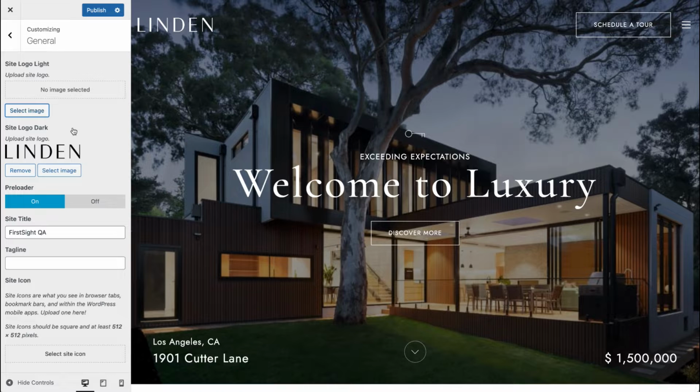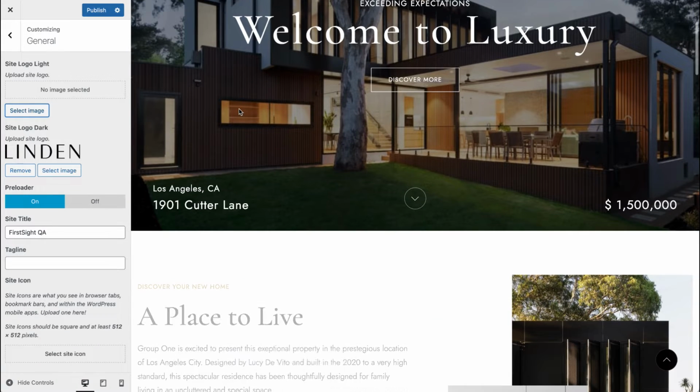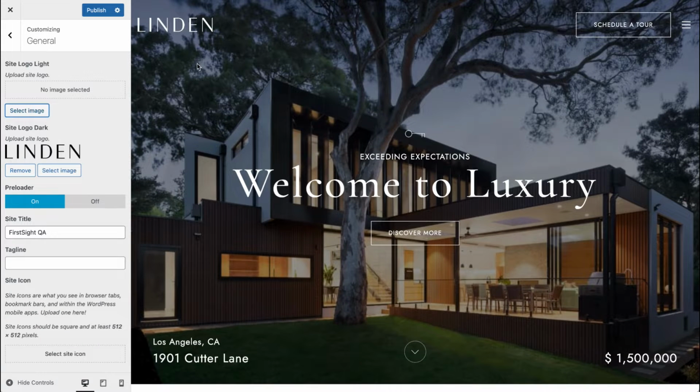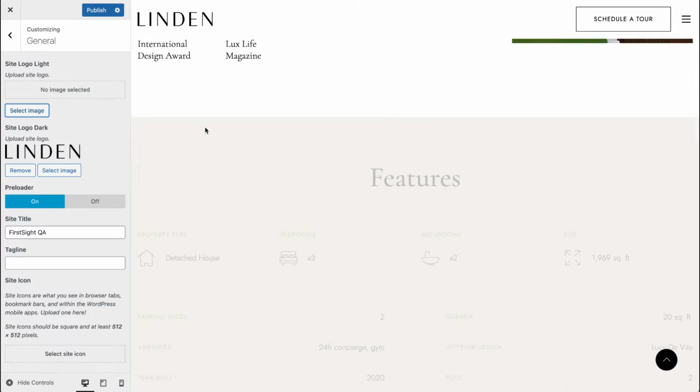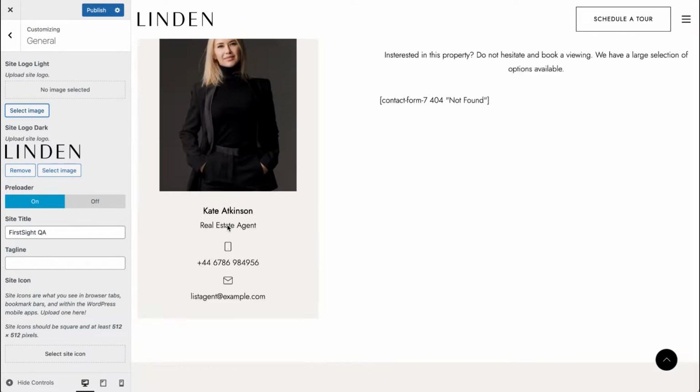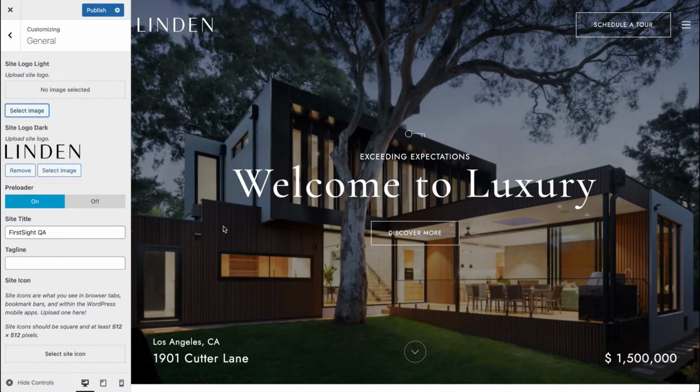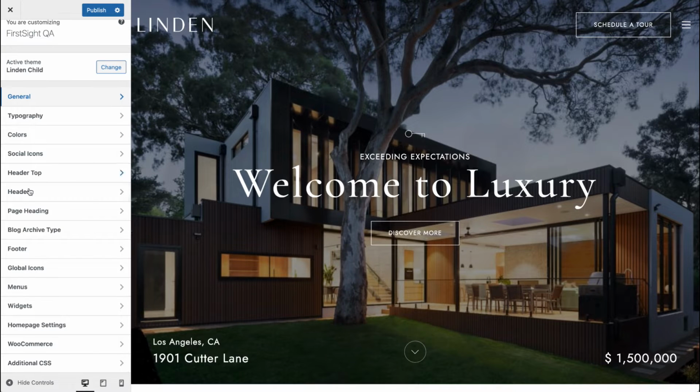We suggest uploading light and dark versions of your logo, since, as you can see here, there are a couple of effects you can set up, like a sticky header or hover, so make sure to upload 2 types of your logo. And you can change the site title and add a tagline for SEO purposes.